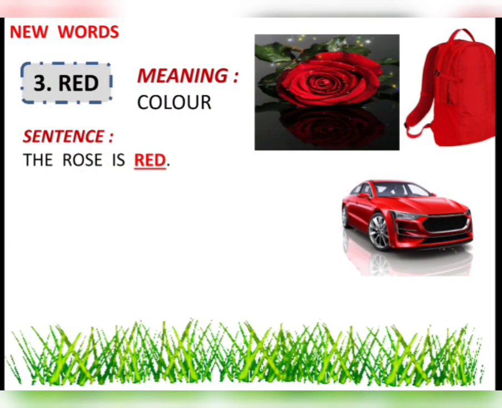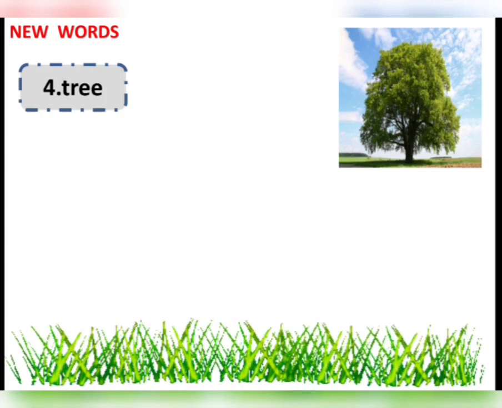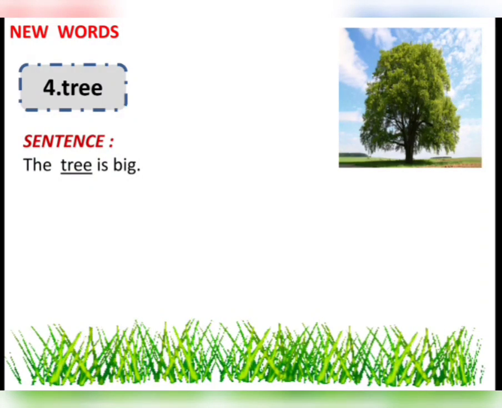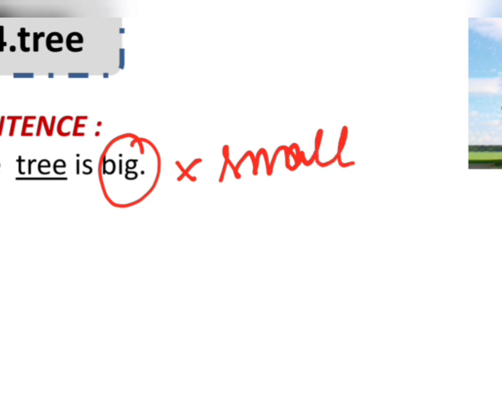Let us go to our next word. Oh, what does the picture say to you? What is this? This is a tree. How is this tree? This tree is big. Let us change a simple word here. You can see we have got the word big here. Let us write the opposite of big. What would be the opposite of big? The opposite of big is small, isn't it?